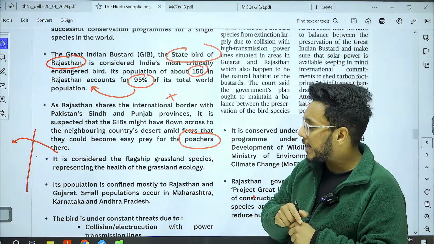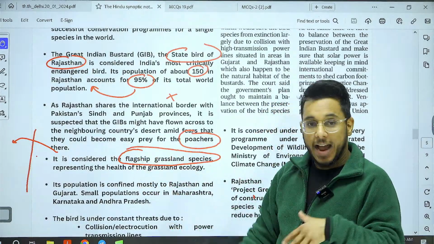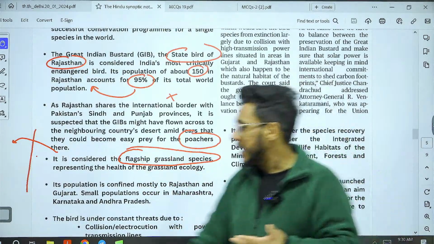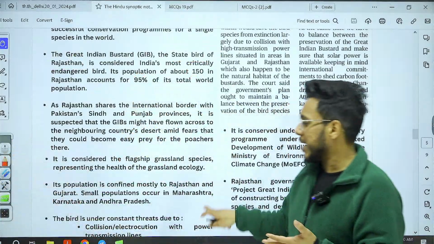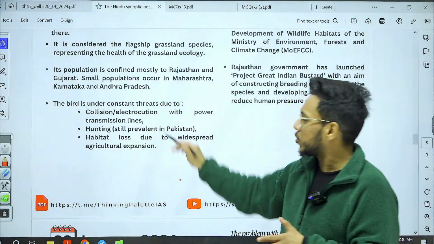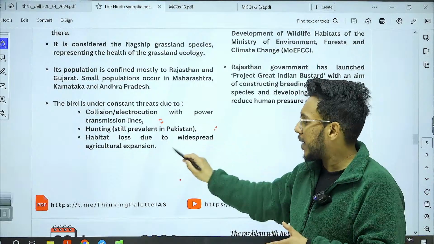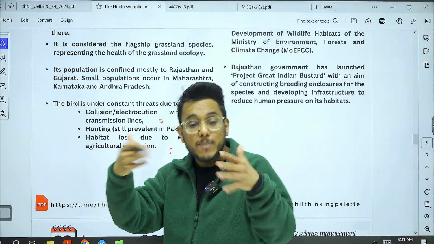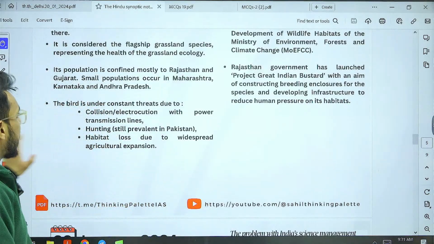Now when we talk about the great Indian bustard, they are considered a flagship grassland species, and their robust population indicates the good health of the grassland as well as the desert semi-arid ecosystem. Okay, so the reasons are collisions and electrocution with power transmission lines, hunting that is prevalent in Pakistan, and habitat loss because of the unplanned development that has come. It has also impacted the population of the great Indian bustard.